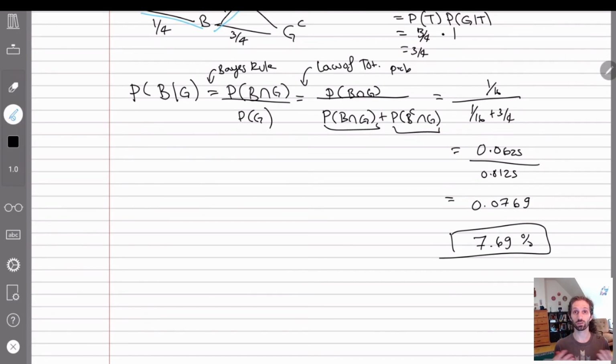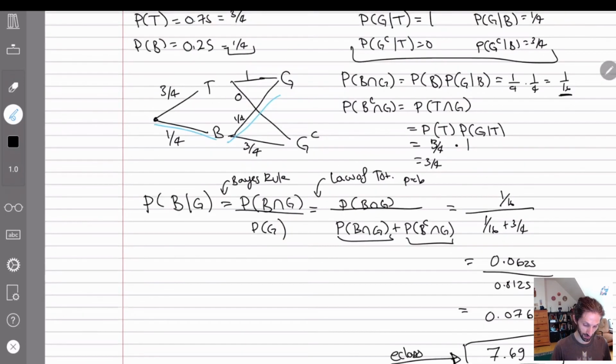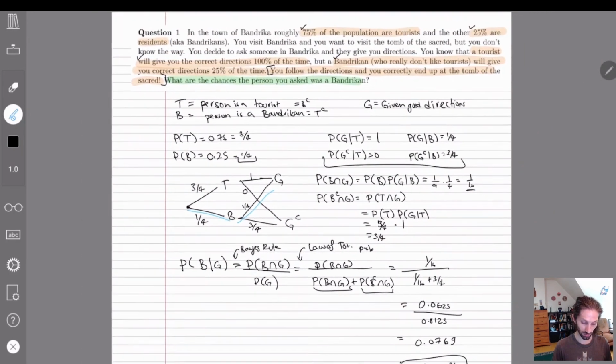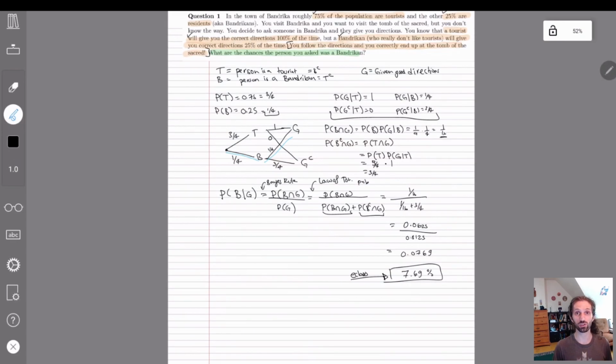So if you had done this in E-class first, as you should have, this should be the E-class answer. This is what you should put in E-class. And then you would submit this whole page to me in CrowdMark so that I can give partial credit if there's any problems.